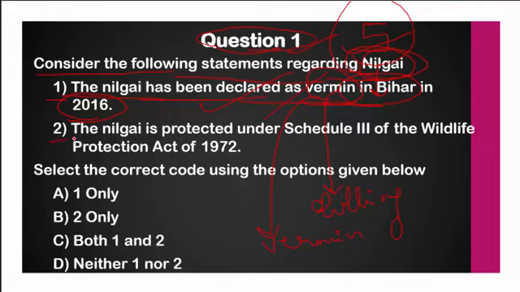What is the second statement here? The nilgai is protected under Schedule 3 of the Wildlife Protection Act of 1972. Yes, this is also a correct statement. Because it is declared as a Schedule 3 animal, it should not be culled in normal situations. But whenever it is damaging the crops, it is allowed for culling. So both the statements are correct here. Hence the correct answer here is C, that is both 1 and 2.